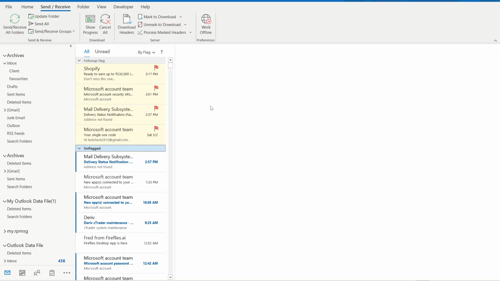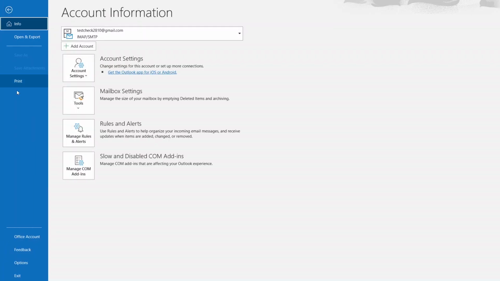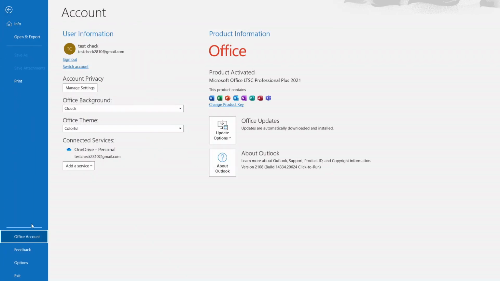Another thing to check is your account sign-in details. Go to the File tab, then click on Office Account. From here, sign out of your account. Once you've done that, restart Outlook and sign back in. If you have multi-factor authentication set up, make sure to approve any prompts from the Microsoft Authenticator app.